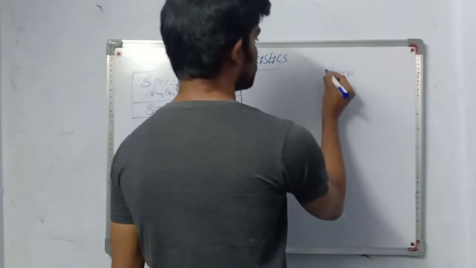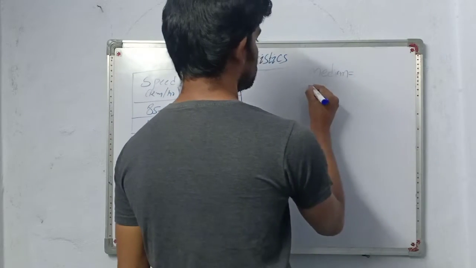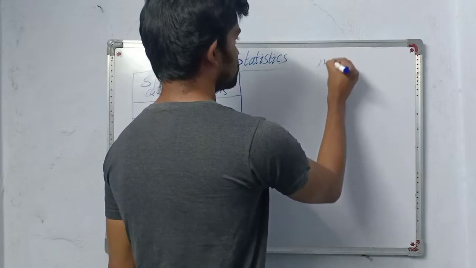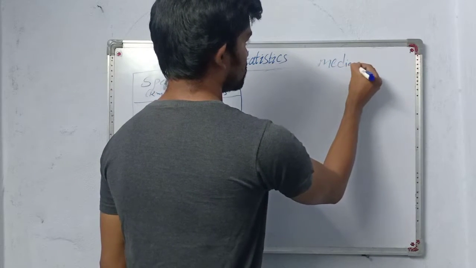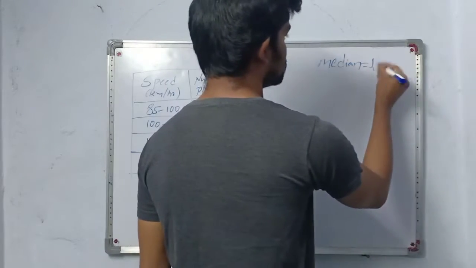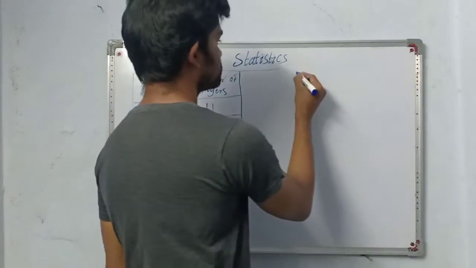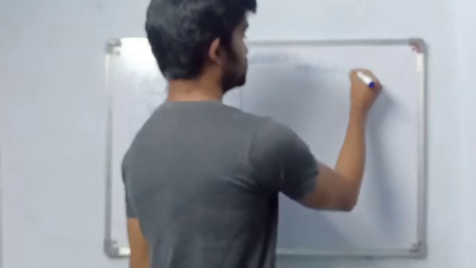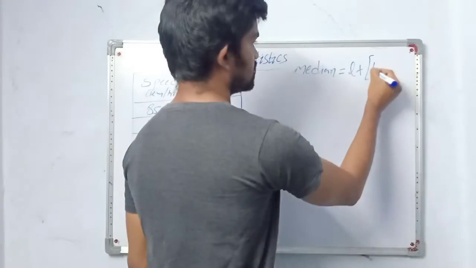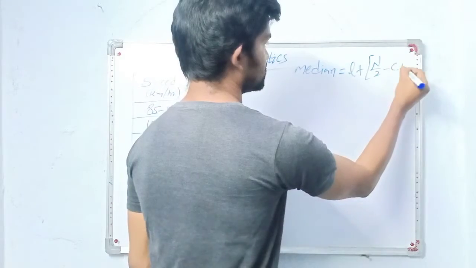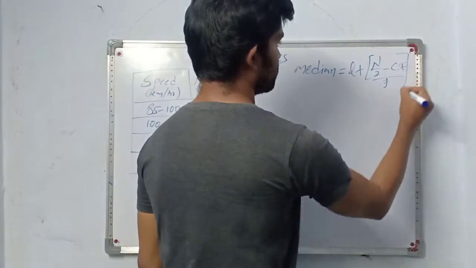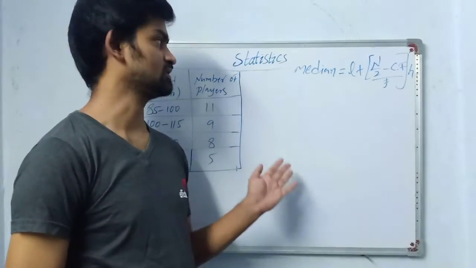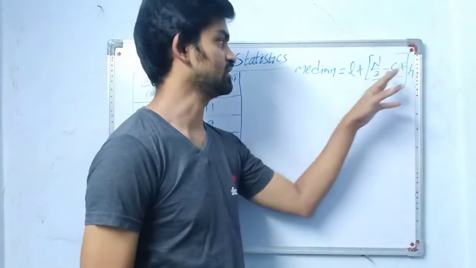Median is equal to L plus (n by 2 minus CF) by F into H. This is our formula for median. Now what are these L, n by 2, CF, H and F? We'll see.